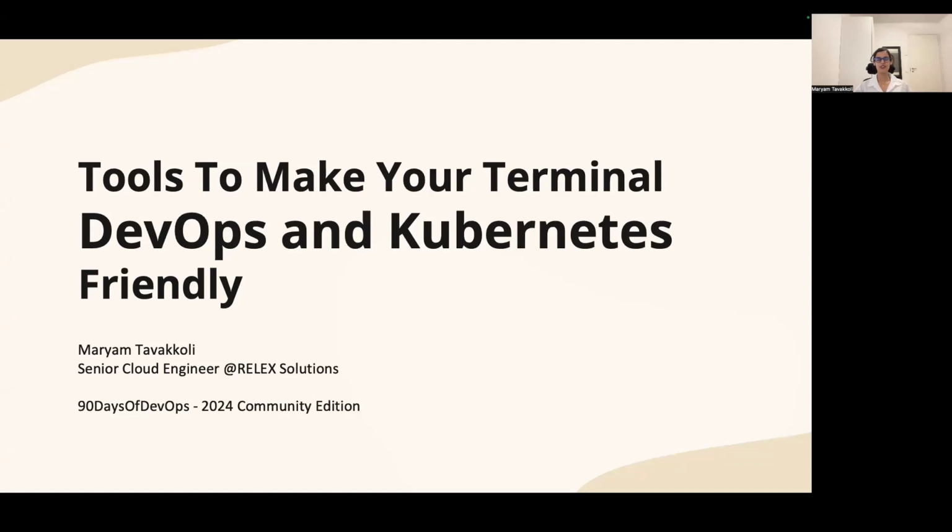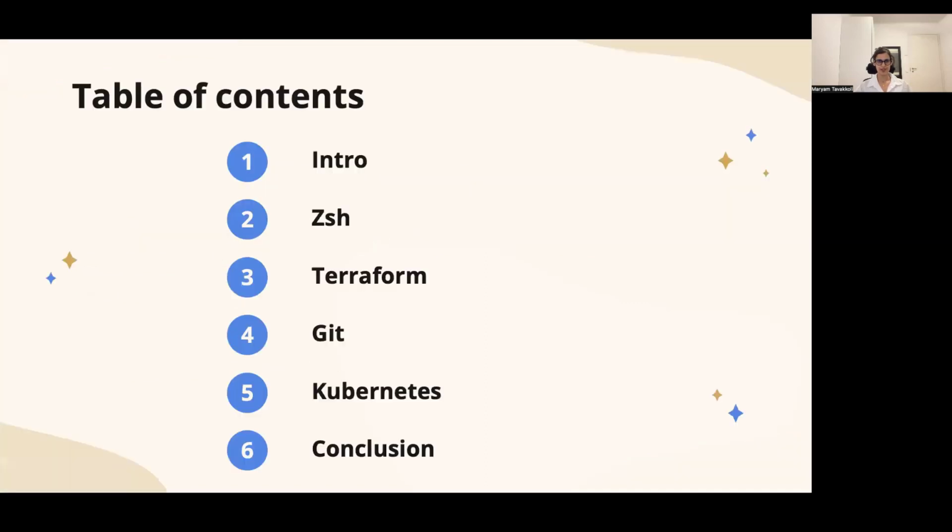Here is the table of contents that we have for this talk. First of all, we will go through an introduction about the topic. Then we will have the tools about ZSH. Next is tools about Terraform. After that, we will talk about Git and ultimately Kubernetes. At the end of the talk, we will have a conclusion about the topic. And first, the introduction about the topic.